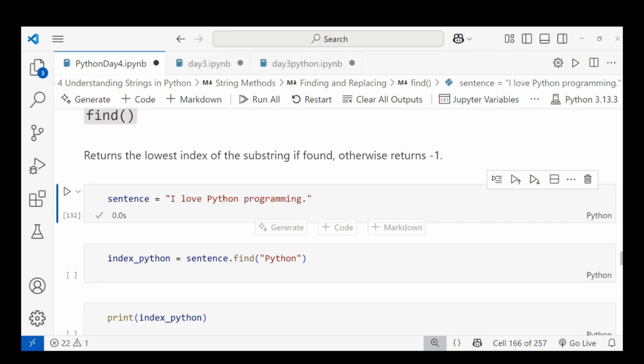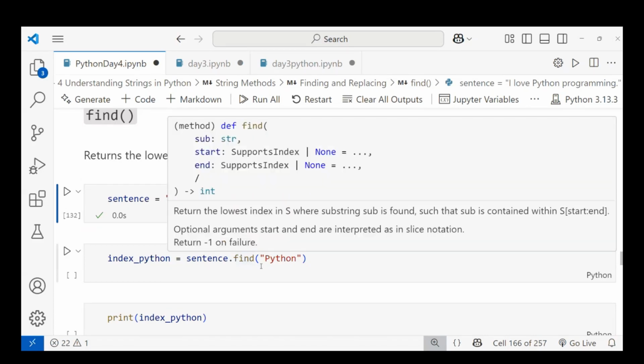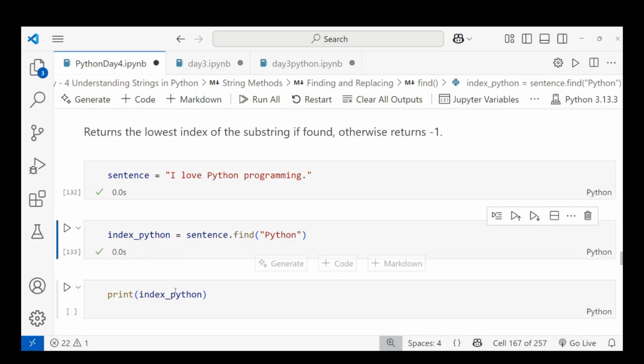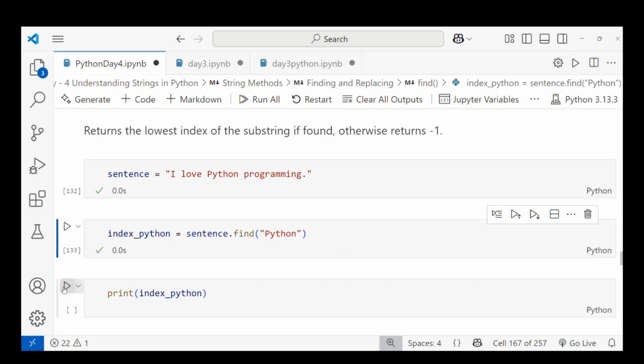I have to find the word in this sentence. It's like when you search in a PDF for a word, such as Python programming, functions, classes, like that. I'm searching like that here. In this sentence, I'm taking the variable sentence dot find. I'm giving the word I have to search, Python. When I run it, I'll get the index number.